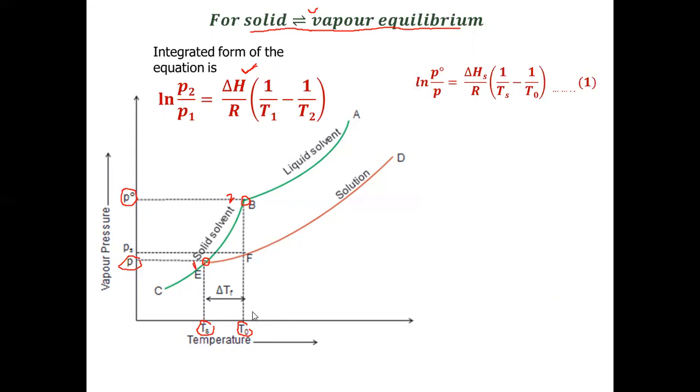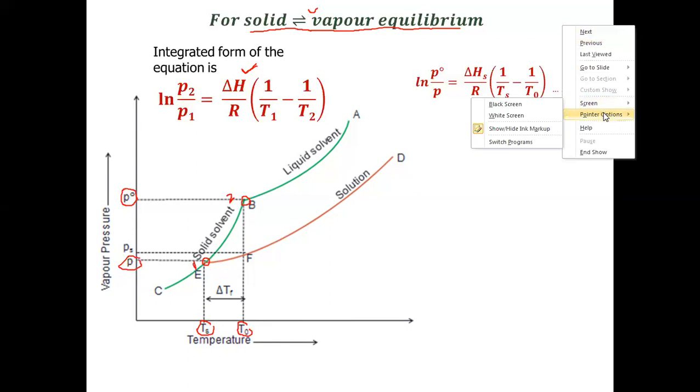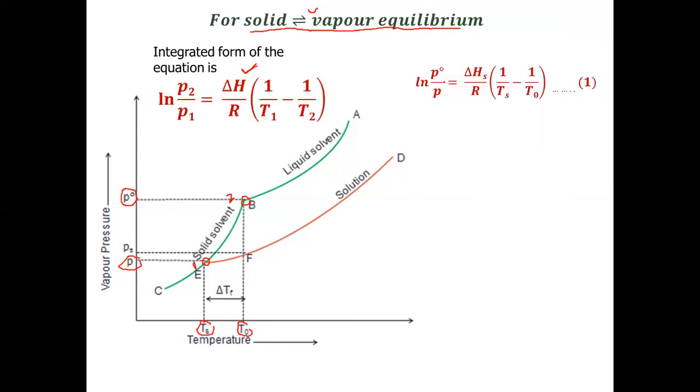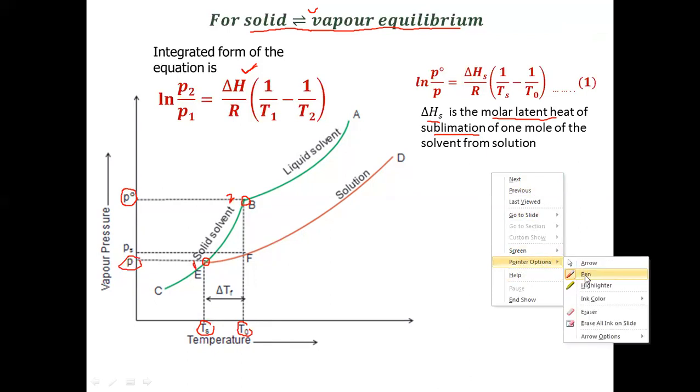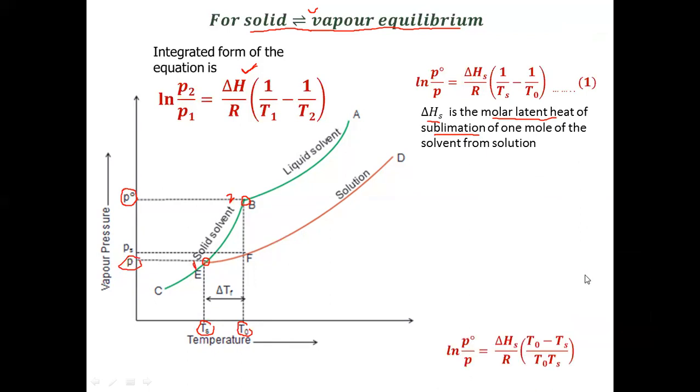And what is T2? T2 corresponds to this state B. It is T naught. So the equation becomes ln P naught by P is equal to delta HS by R, 1 by Ts minus 1 by T naught. Where delta HS is the molar latent heat of sublimation. Sublimation is a process in which a solid is directly converted to the vapor state without having a liquid state.